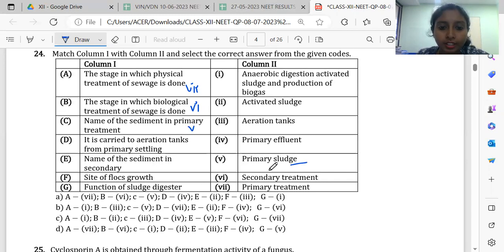Then it is carried to aeration tank from primary settling. So what is carried? Primary effluent is carried. Name the sediment in secondary treatment. It is activated sludge. Then site of floc growth. It is in aeration tank. Then function of sludge digester. So it digests with anaerobic bacteria and produces biogas. Right? So if you just compare, it will be option A.